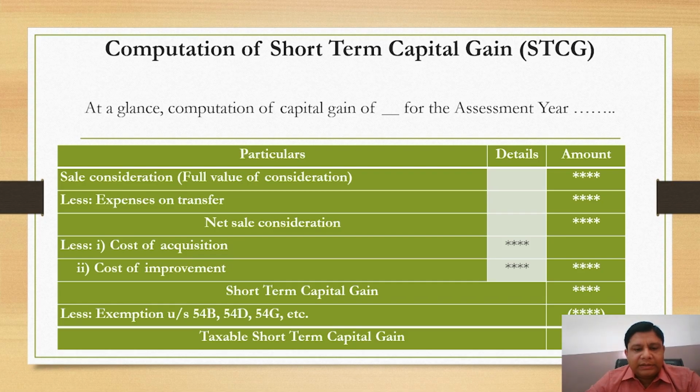After calculating the short-term capital gain, we deduct the exemptions provided under section 54B, 54D, 54G, etc. Then the amount that comes will be the taxable short-term capital gain. Hope you understand the method of calculating taxable short-term capital gain.